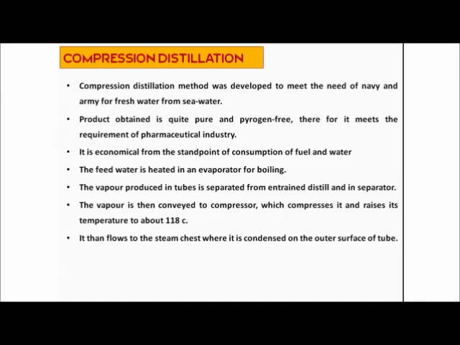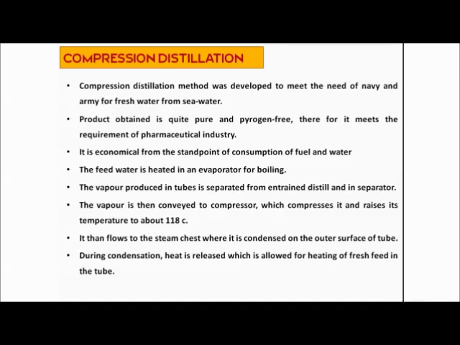In the steam chest, the vapor condenses on the outer surface of the tube. The steam chest is just an arrangement of tubes. During the condensation, heat is released, right? Which again is used to heat the newly fed water.